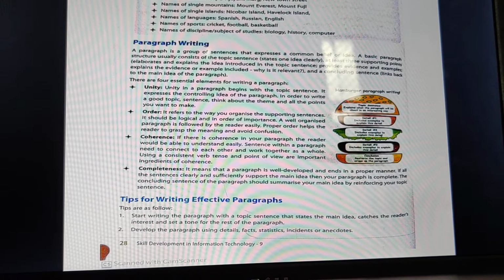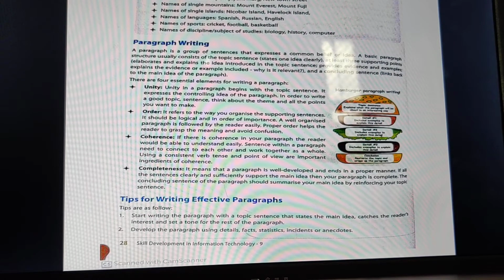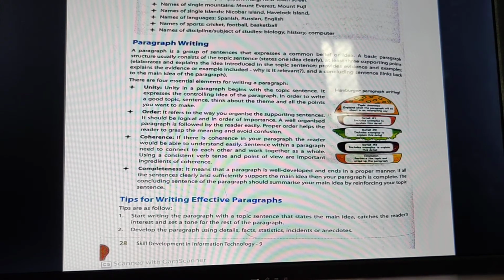That is your paragraph. A basic paragraph structure usually consists of the topic sentence, which states one idea clearly. At least 3 supporting statements support the topic of that paragraph and explain the idea introduced in the topic sentence, providing evidence and examples.